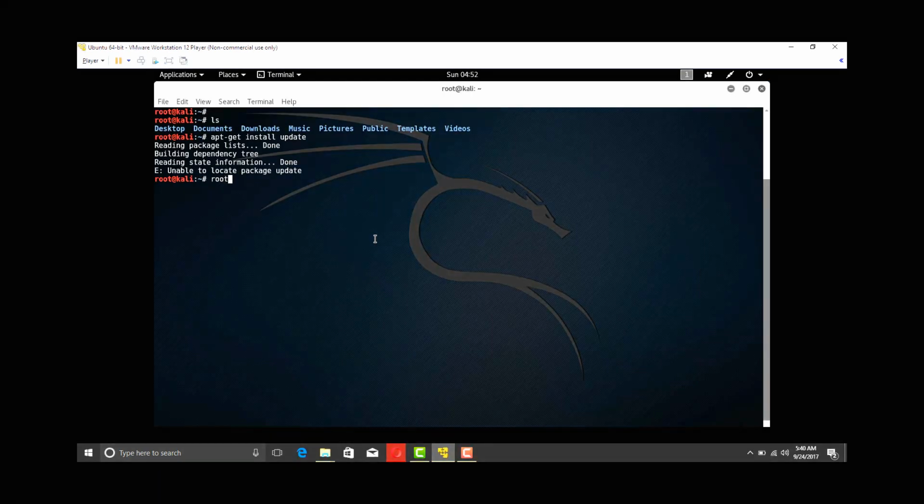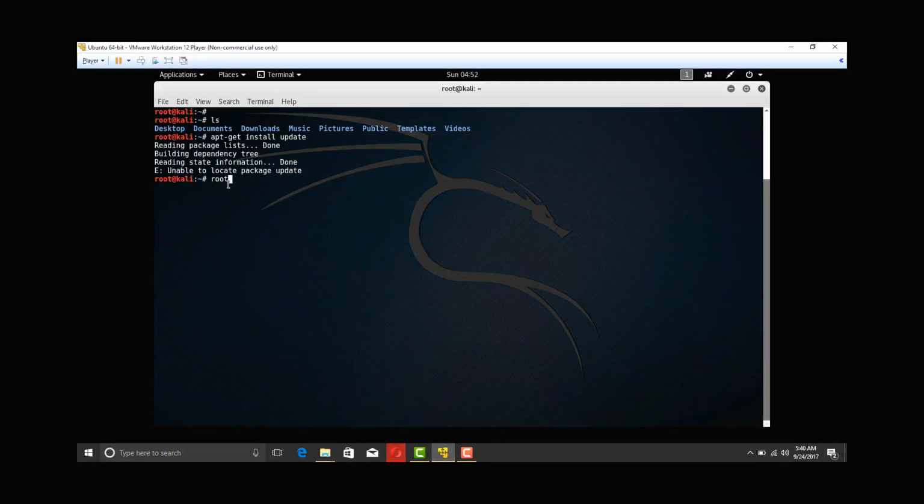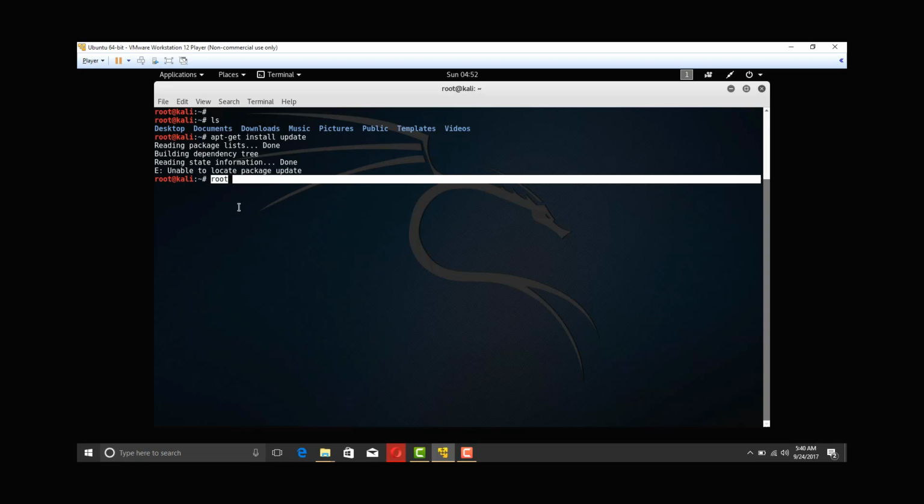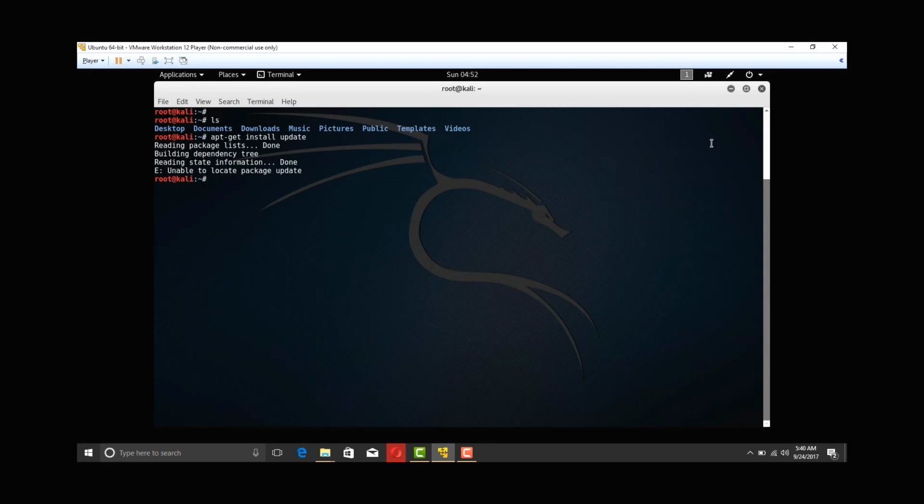Okay, then, what is root? I am going to tell you what root is. Root is the user with which you can change the software and uninstall and install packages. This type of administrative user is called the root user, and in Kali Linux you can use it only as the root user. Okay, nothing more than that.